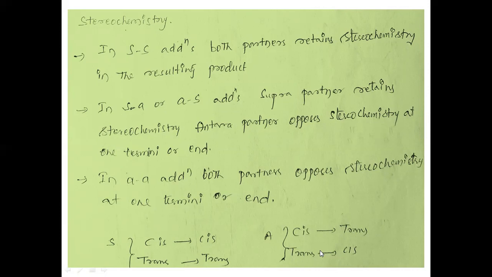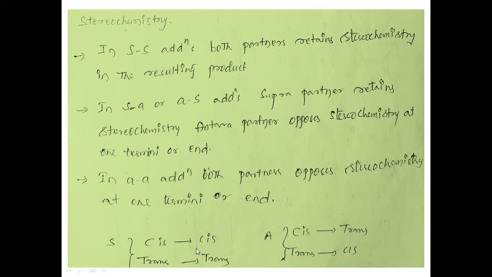Now coming to this stereochemistry discussion. So how to represent the molecular stereochemistry in cycloaddition reaction? In supra-supra cycloaddition reactions, both the partners retain stereochemistry in the resulting product. Whereas if it is supra-antara or antara-supra addition, supra partner will retain stereochemistry and antara partner will always oppose its stereochemistry at one of the termini. While for antara-antara addition, both the partners' stereochemistry is changed at any one of the termini or the end.